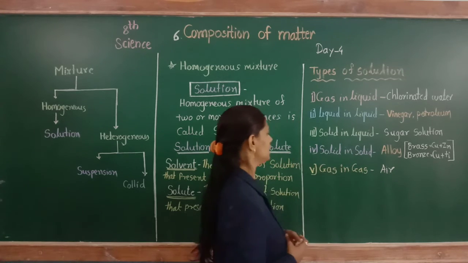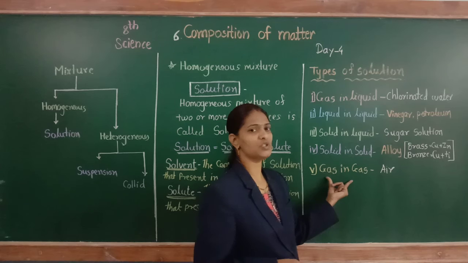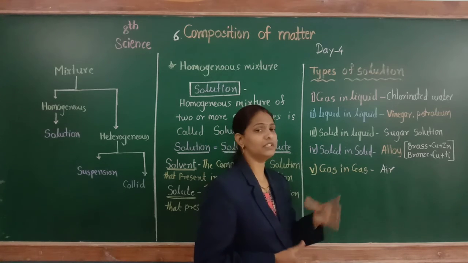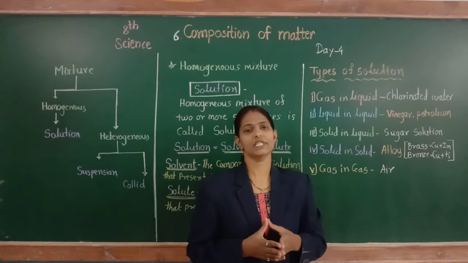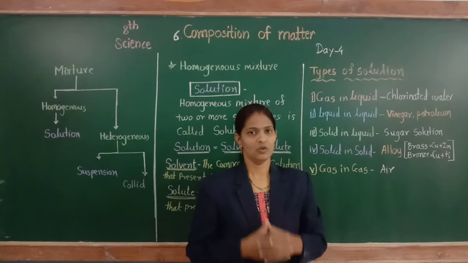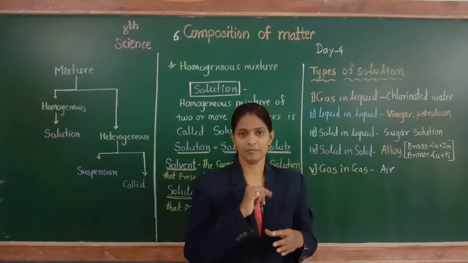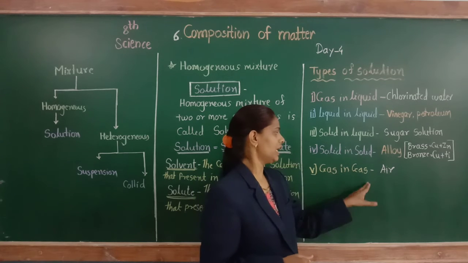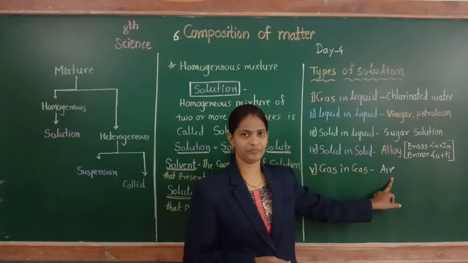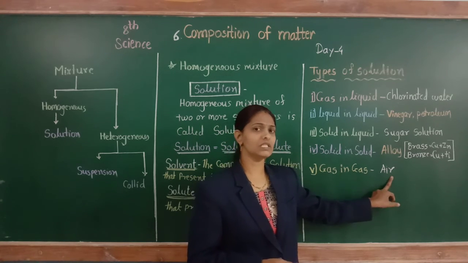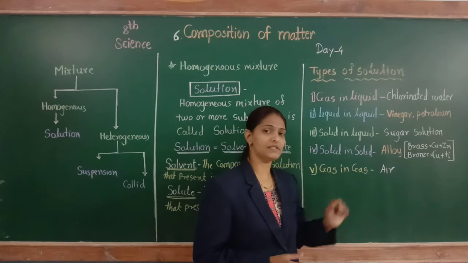Then the last type of solution is gas in gas. Here also both phases are the same, gas and gas. It means solute and solvent are both gas. The example of this type is air. Why is air an example of gas in gas?